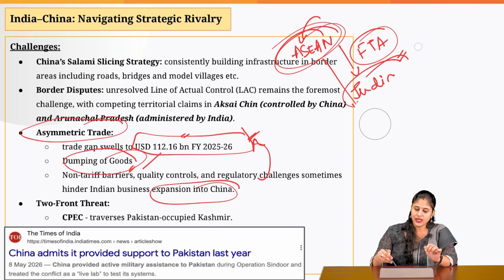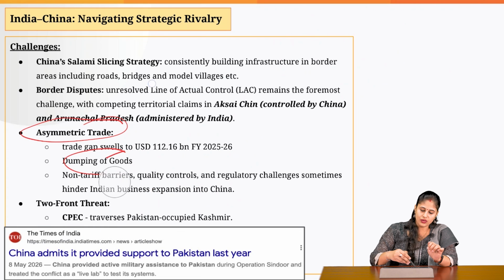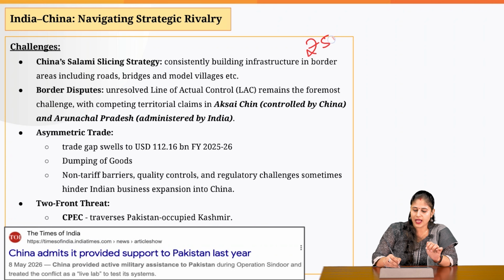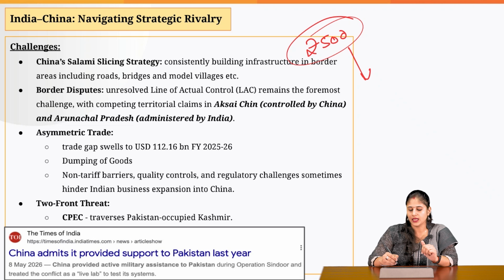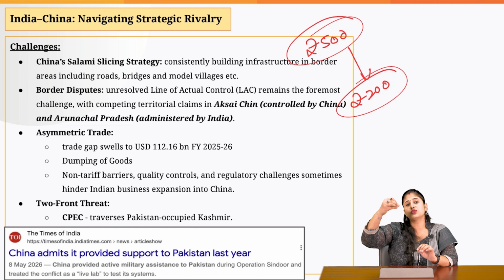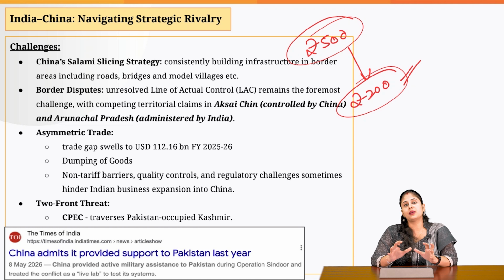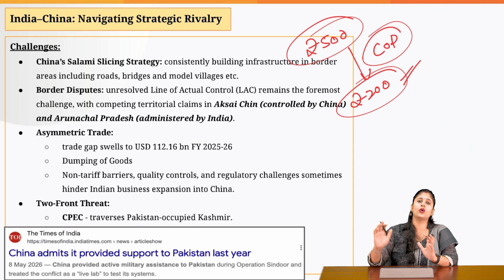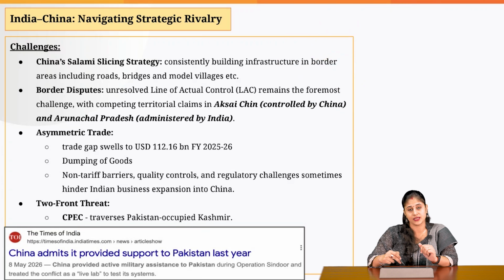By the way, what is dumping? Dumping is when a particular product in the domestic market might be sold, let's suppose, at rupees 200, but when China dumps the same product in India, it would be sold at maybe 50 rupees. So it would be sold at a very low price. The price at which it is selling that product in India might be less than the cost of production also. Why? To basically wipe out all the other competitors. And once the competitors are out, then you can increase the prices.